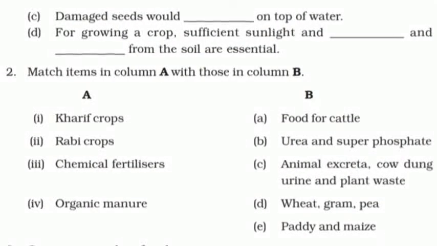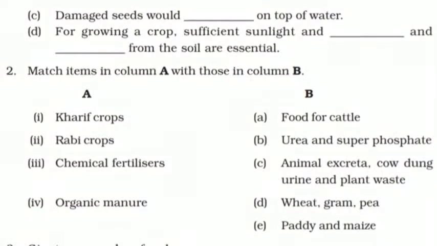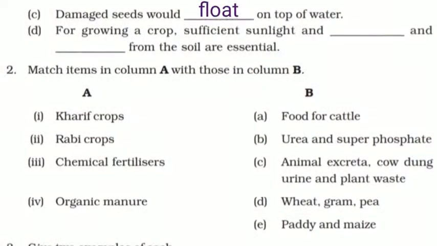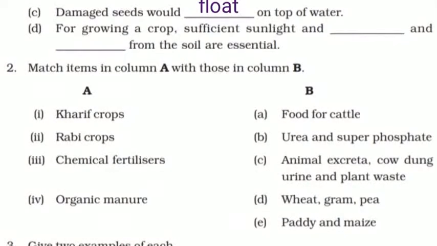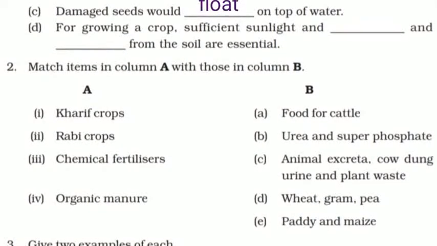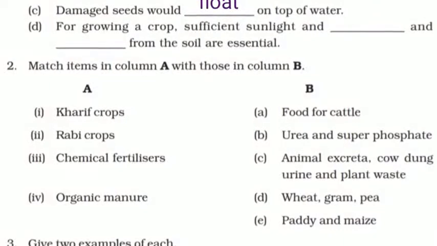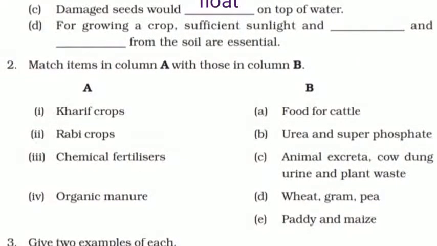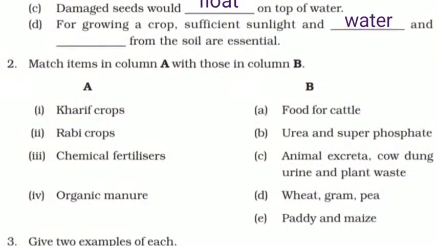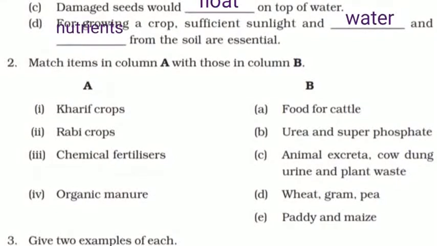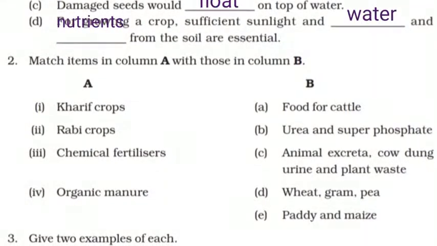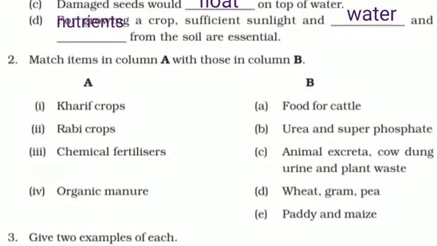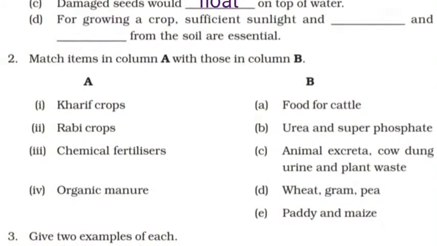Now in the third one, damaged seeds float. What would it do? Because it is damaged, it doesn't sink. It floats on top of the water, so it is discarded. And then we have what is needed for the crop: sufficient sunlight and of course water. And also what is required from the soil? It's nothing but nutrients. So for growing a crop, sufficient sunlight, water and nutrients from the soil are essential. That's our fourth question.